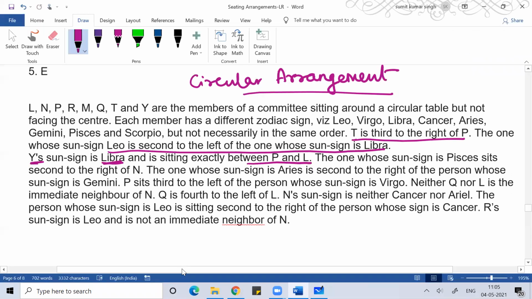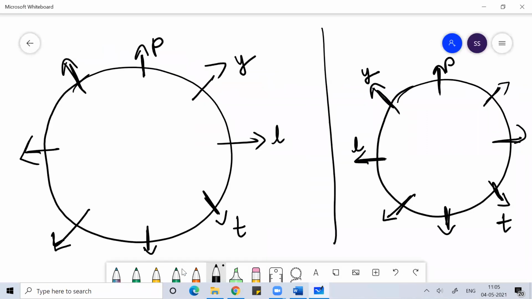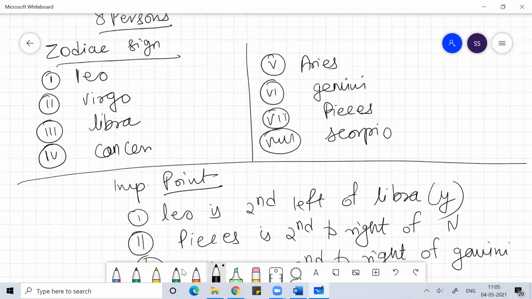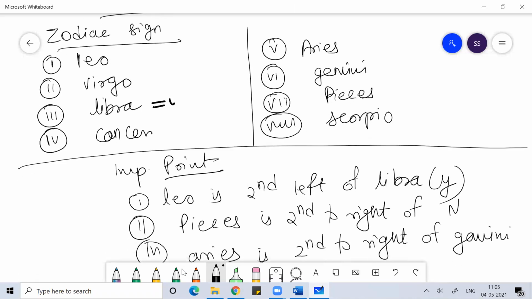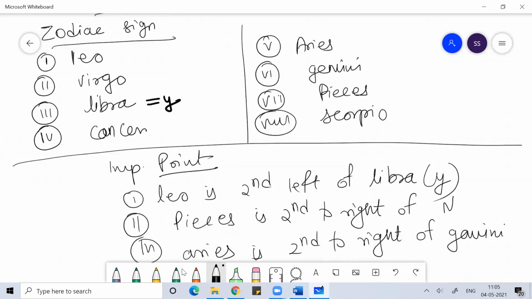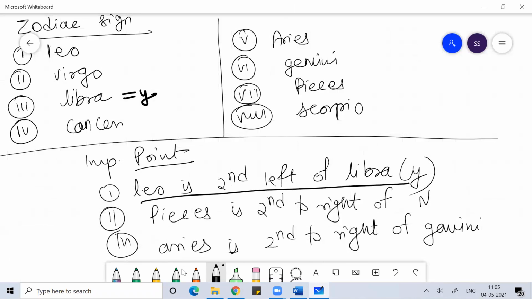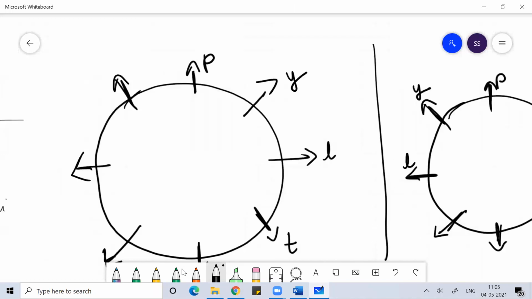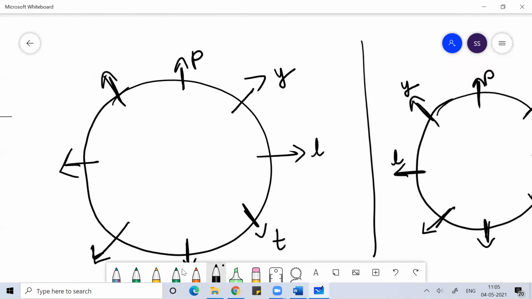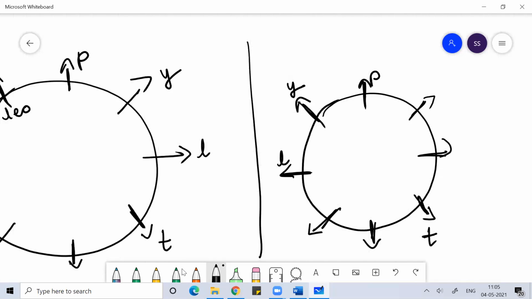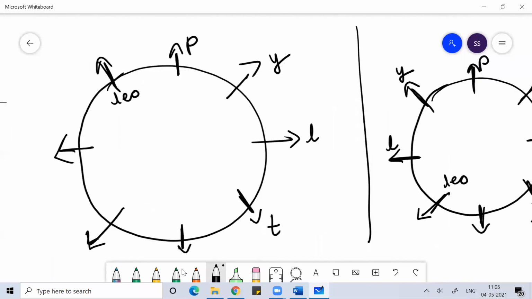Okay, and what is given? Y's sun sign is Libra. And it is given that Leo is second to the left of Libra. So second to the left means here is the Leo. Leo is second to the left of Libra, and Y is Libra.